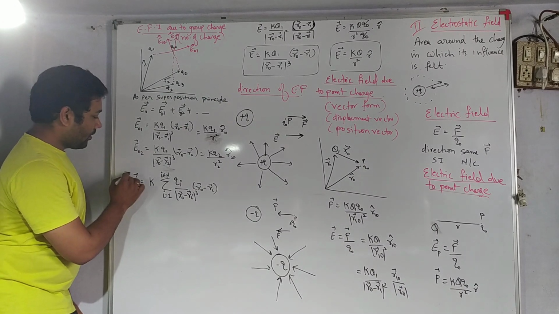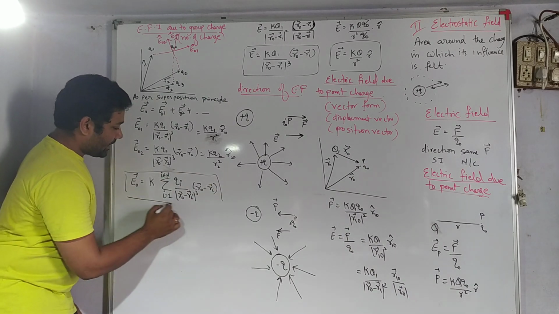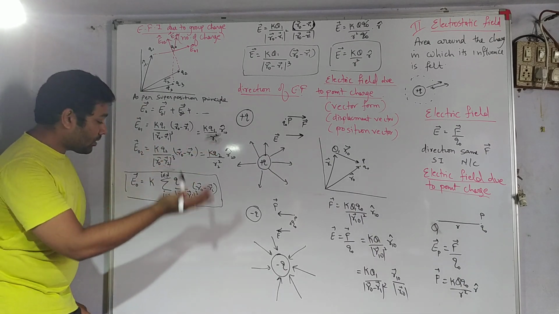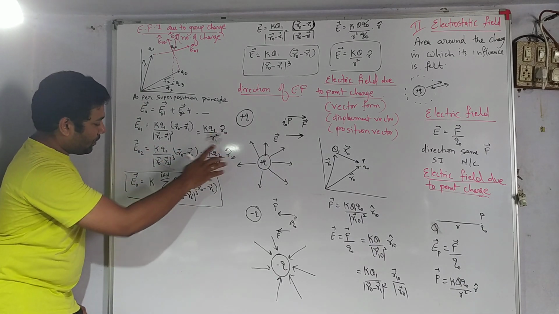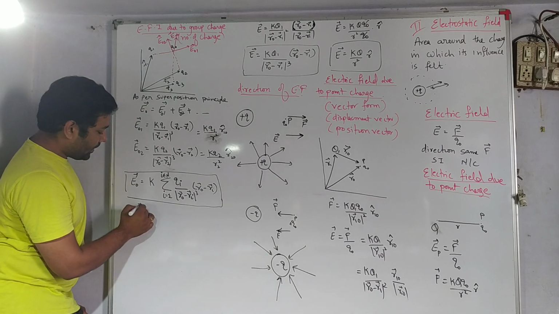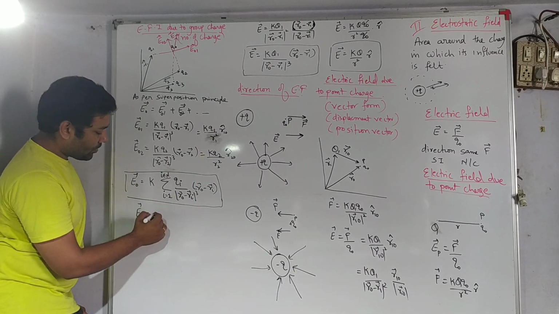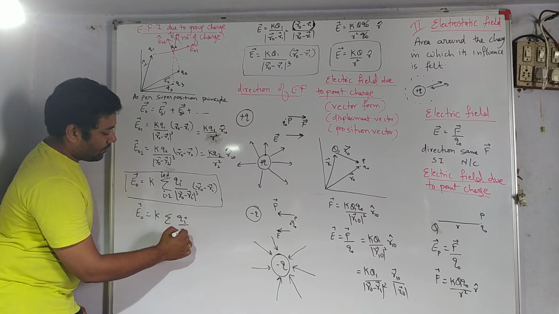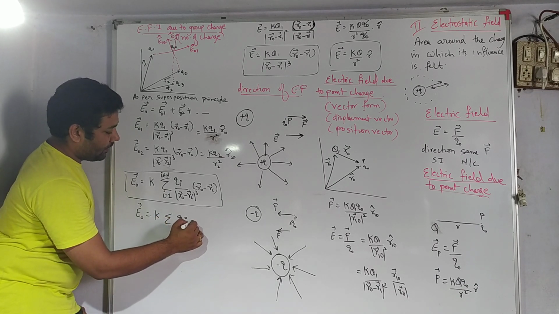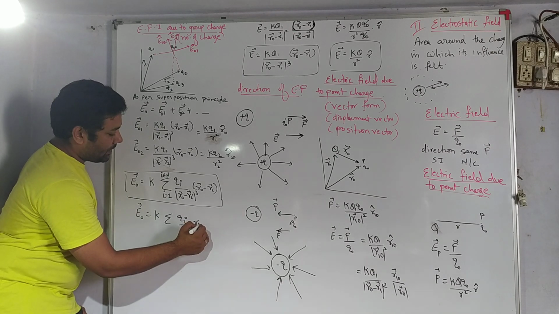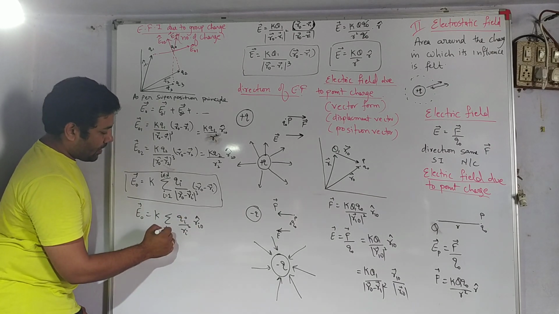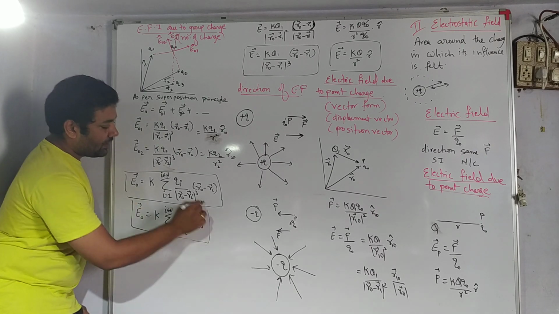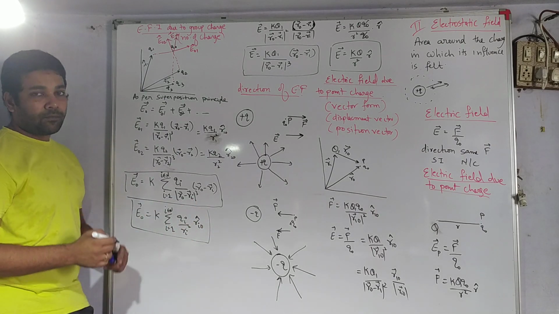So this is the electric field intensity due to multiple charges, a group of charges, or a number of charges. In simple words, you can also write K Qi by Ri square times Ri0 cap. Again i starts from 1 and i belongs to natural numbers. This is equally correct, and the earlier one is the more elaborate form.